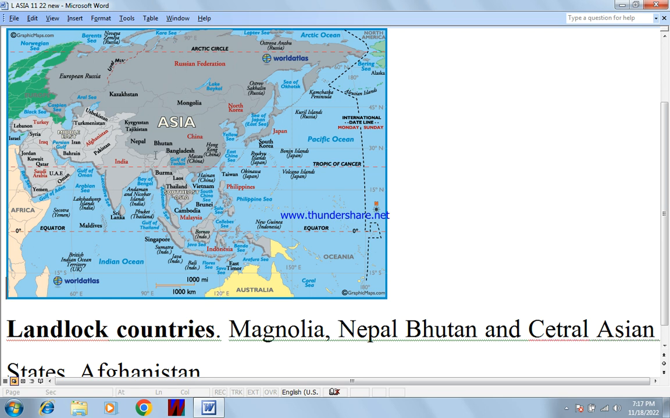Number two, this is Nepal, which is also between China and India. This is Bhutan, that is also in between China and India. All Central Asian states are also landlocked. Afghanistan is also landlocked. These countries are dependent on neighboring countries for trade.